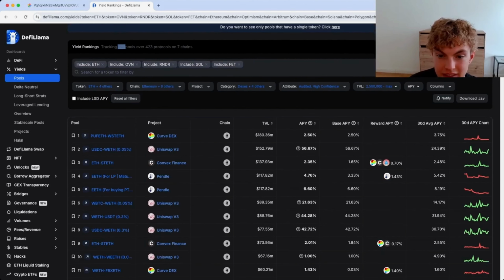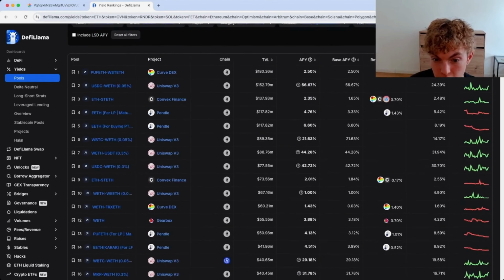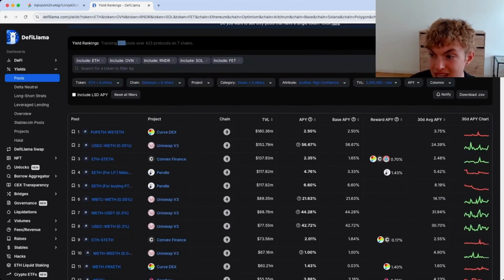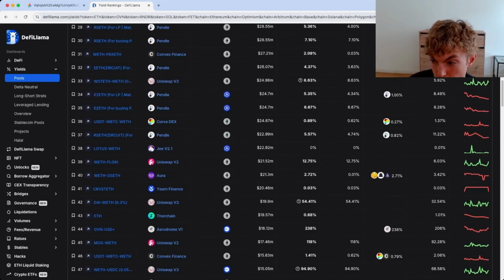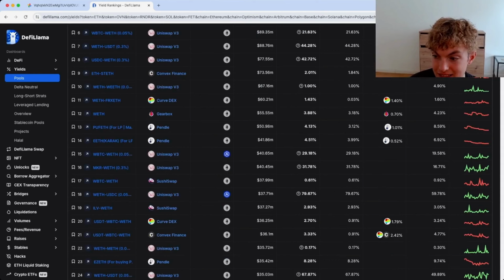All right. Just like that, we have a ton of pools. Definitely could be some solid options. Uniswap, Pendle, any Aerodrome? No, I do not see any Aerodrome at the moment. As you can see, there's a mix of red and green. A lot of these APY charts are red and a lot of them are green as well. Looks like almost half and half. Maybe more are red, maybe like 60% red, but mainly because the overall crypto market is down and there's not much activity, it can cause these red graphs.